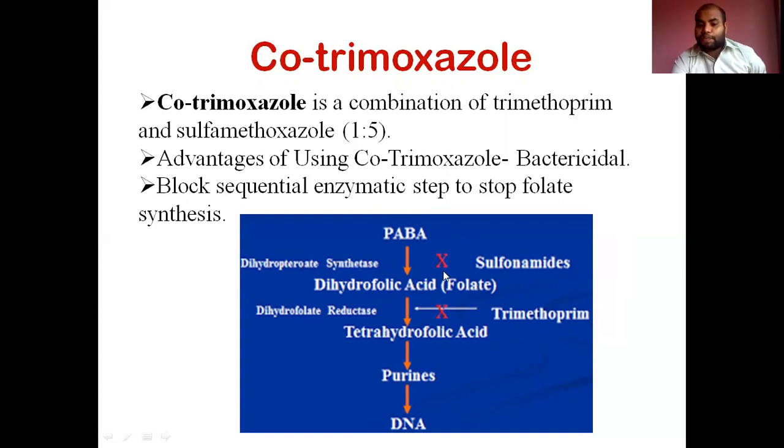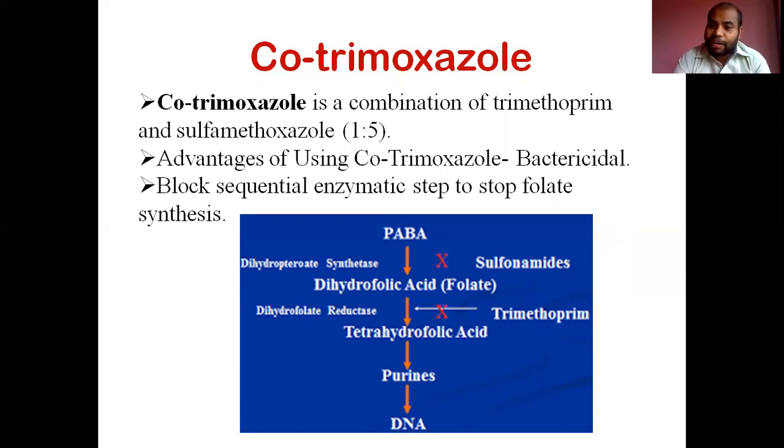Sulfonamides block these steps. The next step is dihydrofolic acid to tetrahydrofolic acid, that means the addition of two hydrogens, that is also reduction. So if the reaction is reduction, the enzyme must be dihydrofolate reductase. So using dihydrofolate reductase, trimethoprim blocks this step. So there is sequential blockage of two steps in a single medication.